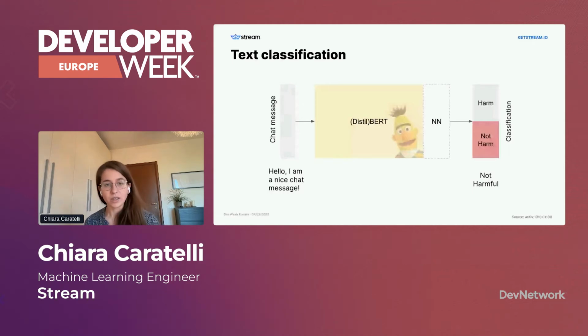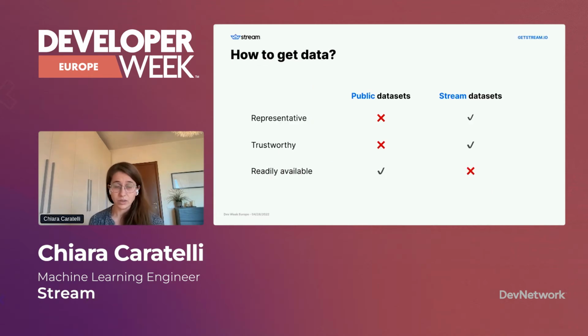This model performs a classification task, so this is supervised training. And to train the model, we need a lot of training data. The most obvious way to gather this data is to use public data sets. We also did this at the beginning. They're fantastic because they're readily available, already labeled. We don't have to make a lot of effort for this.